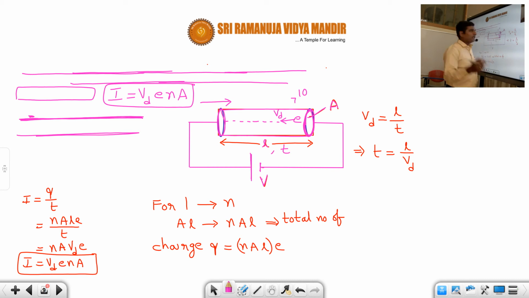According to the basic definition of velocity, velocity is equal to length by time. How much distance has it traveled? L. And in how much time? t. So this is nothing but the drift velocity: Vd is equal to L by t.